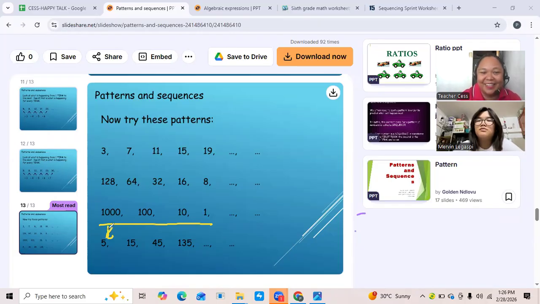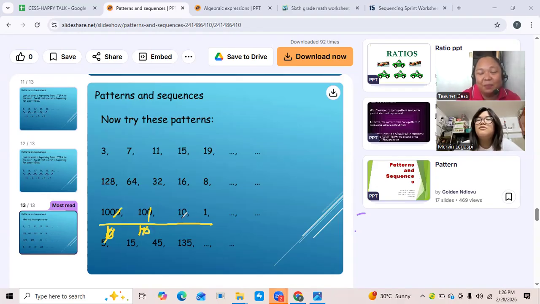10. Why? Because if you will divide it, the zeros will be canceled, right? Opo. That is the shortcut of our division by zeros. So the answer will become 100. And if you divide 100 by 10, 100 will become 10, right?